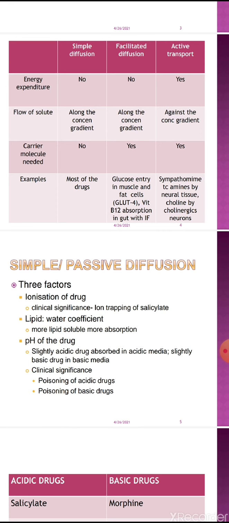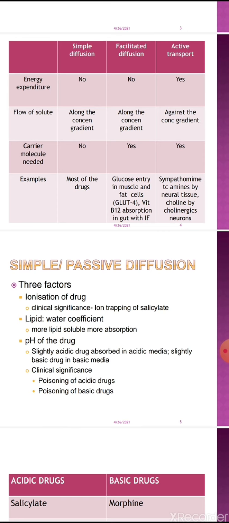Similarly, slightly basic drugs are better absorbed in slightly basic medium, because in basic medium a basic drug remains unionized, and the unionized form of the drug can cross the biological membrane more easily. So slightly acidic drugs are better absorbed in acidic media, that is the stomach, and slightly basic drugs are better absorbed in basic media, that is the intestine. This is a very important point to be considered.